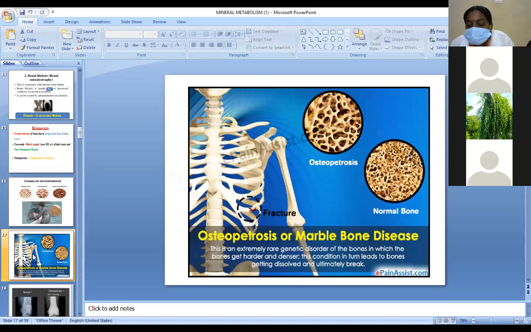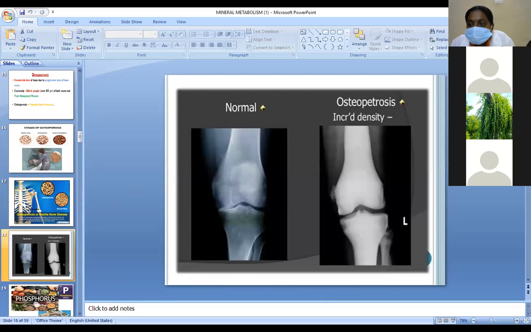Next, osteopetrosis is a marble bone disorder. It is a genetic disorder of the bones, in which bones become harder and denser. This tends to lead to bones that dissolve and ultimately break. This is osteopetrosis compared with normal bone. Osteopetrosis means increased bone density.